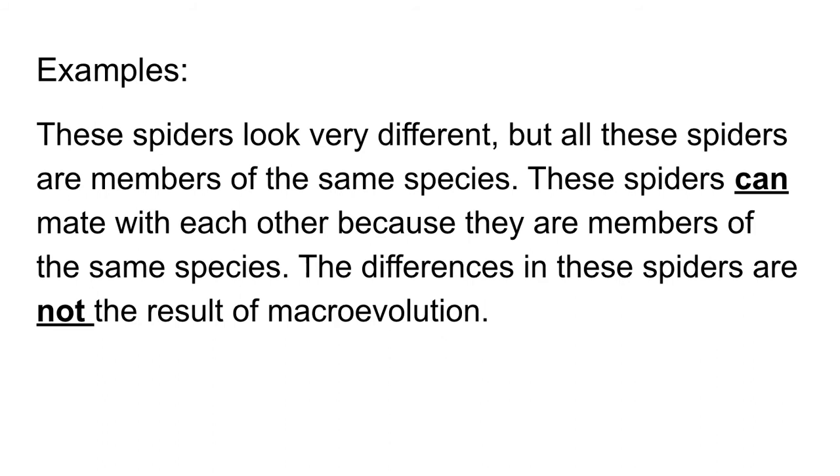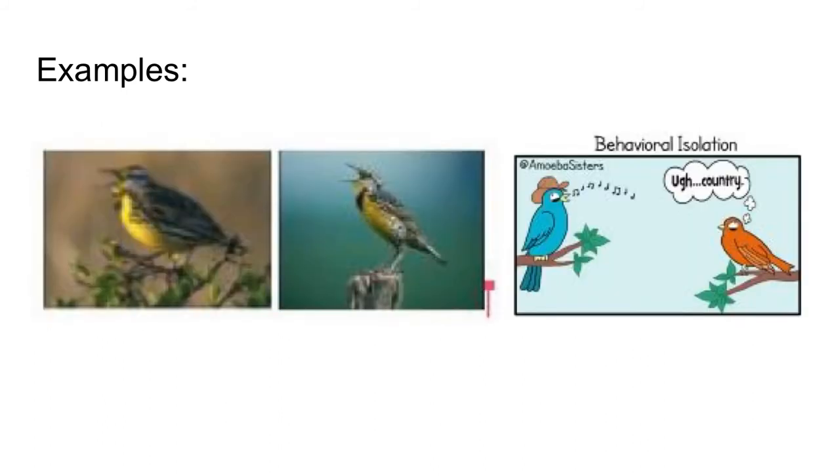Human beings have all different eye colors. I have green eyes, my fiance has brown eyes, my sister has brown eyes, my grandpa has blue eyes, right? But all of those people are able to mate and produce viable offspring no matter what color your eyes are. So these individuals, just like the spiders, are all a part of the same species, and speciation has not occurred.